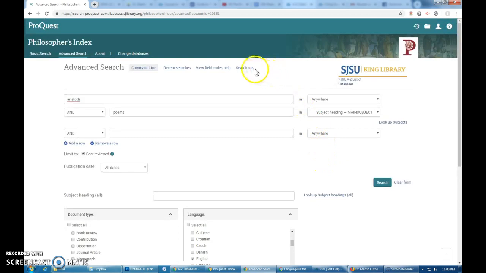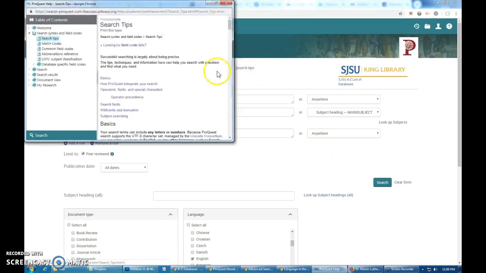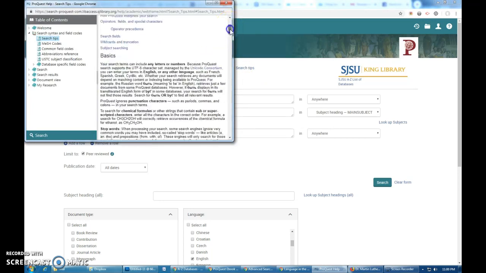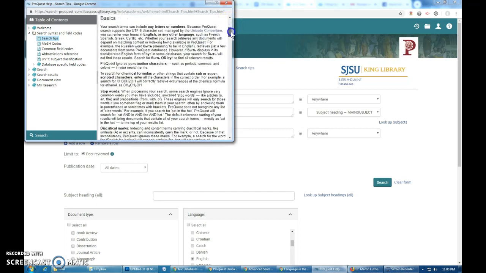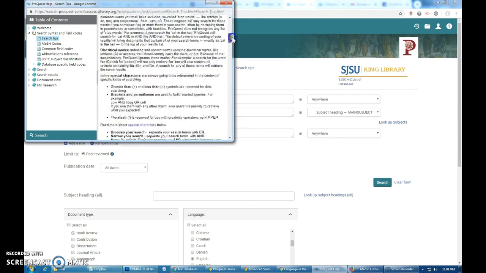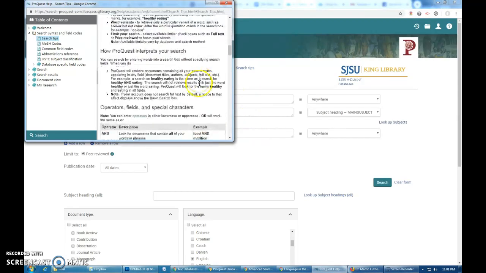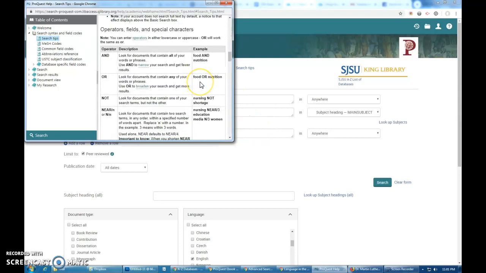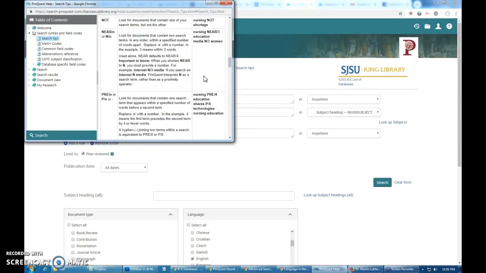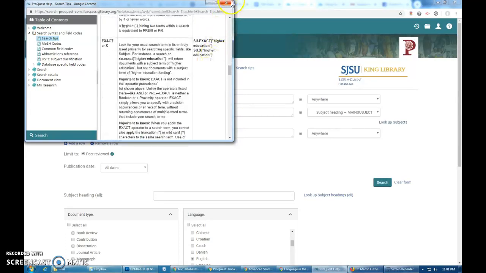Really quickly, there's also search tips, which gives you quite a different look at things if you're not familiar with how to search a catalog. It runs you through all the little words and terms, what they mean, what they do. Brackets, I don't know how often people actually search with brackets to search date, but you can also do that within the text field. All that relevant information is here for you to quickly glance at should you need any help with your searching.